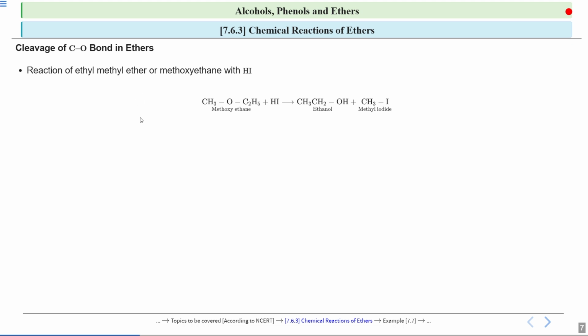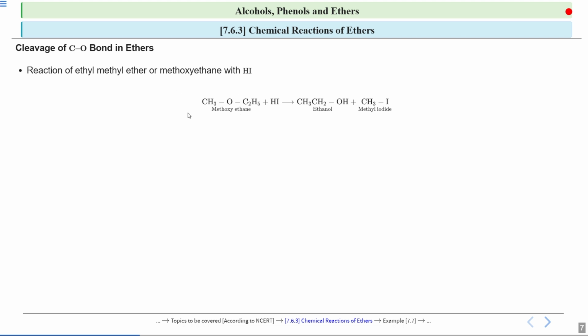This is methoxyethane because the largest carbon chain has 2 carbon atoms, so this will be the methoxy part and this will be the alkane part. When it reacts with hydrogen iodide, you will get one alcohol and one alkyl halide. Here you get ethanol and here you get methyl iodide.